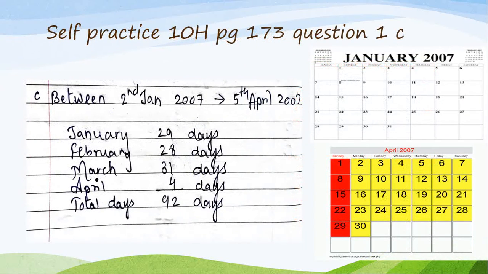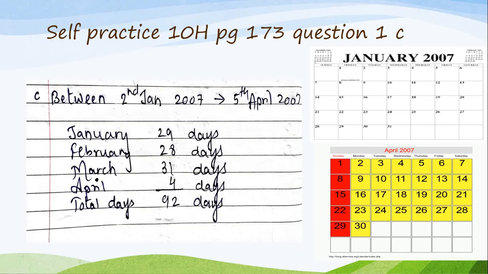Next, the third one, it is between. Read the question children. Between means either date you will not take. You will not take 2nd January and you will not consider 5th April also. You will consider after that. Children, are you getting? So 1 and 2 January I am not taking, and I am not taking after 5th April. So I am taking 4 days in April only. It is between, so you are not taking either date. You will not consider both the dates.